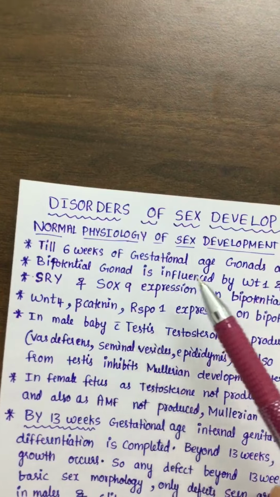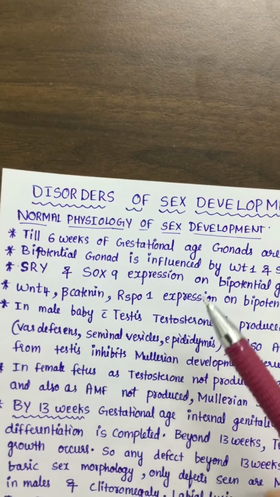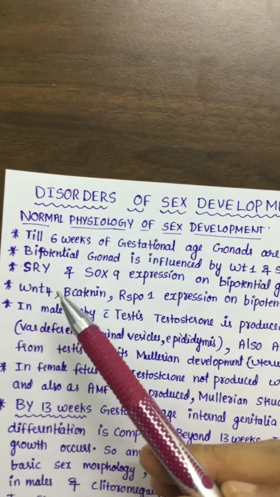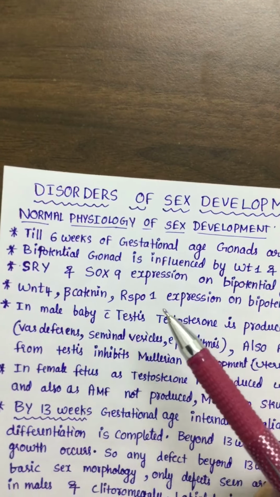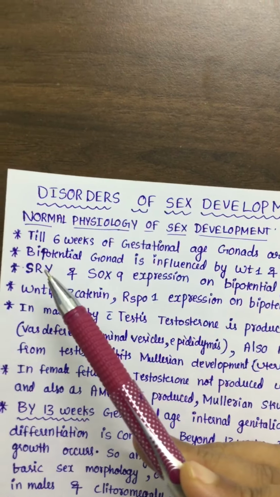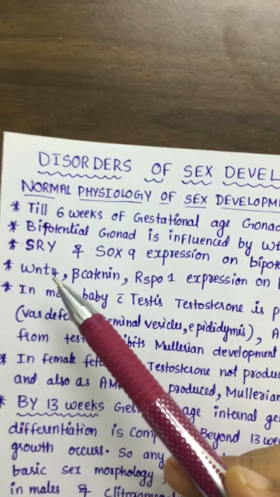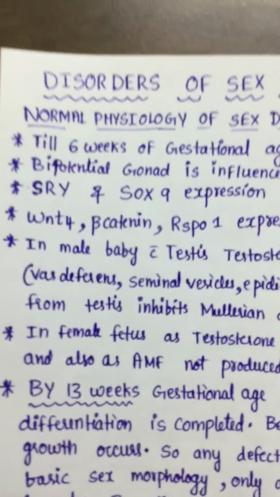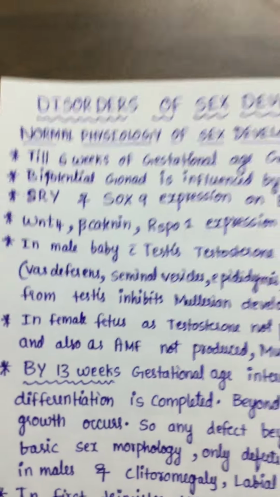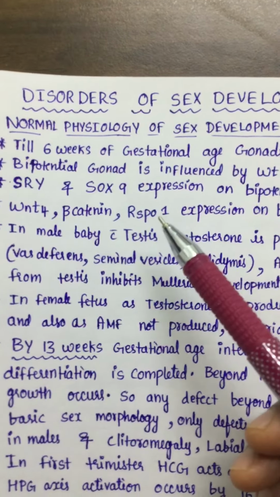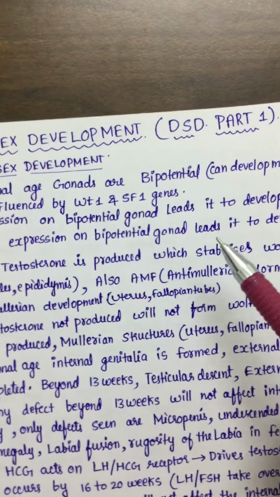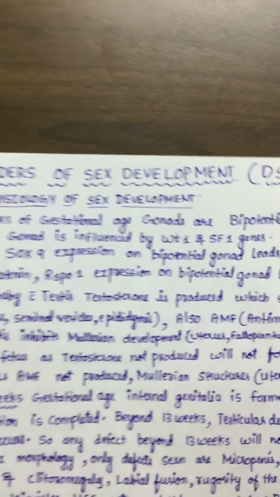Whereas for the development of the bipotential gonad into the ovary, it should be expressed by WNT factors like WNT4, beta catenin and RSPO1. So for the development into testis, SRY and SOX9 are needed, whereas for the development into ovary, WNT4, beta catenin and RSPO1 expression is needed. These are the factors.